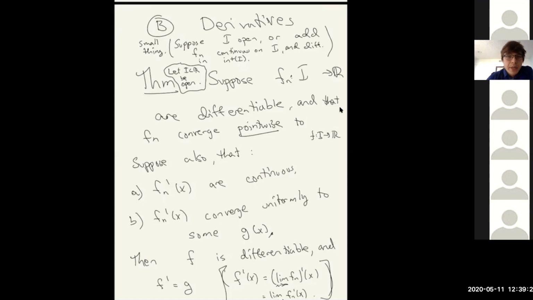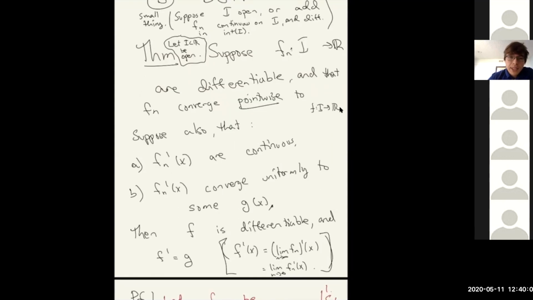Okay, but what about derivatives? Uniform convergence was not enough. And with derivatives, we have to be a little bit careful with the domain. For technical reasons, to avoid issues with the endpoints, I will say that we have an open interval. Now, you could state this with a closed interval [a,b] as well, but in 131A, we didn't define differentiability at an endpoint. So you have to exclude the endpoints somehow, and then you'd have to say continuity at the endpoints. It's just annoying. So I'd rather assume that you have an open interval to avoid these technicalities.